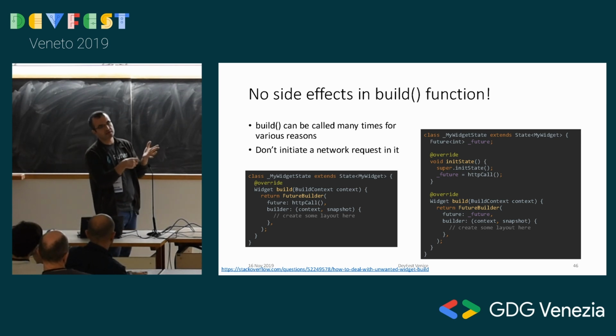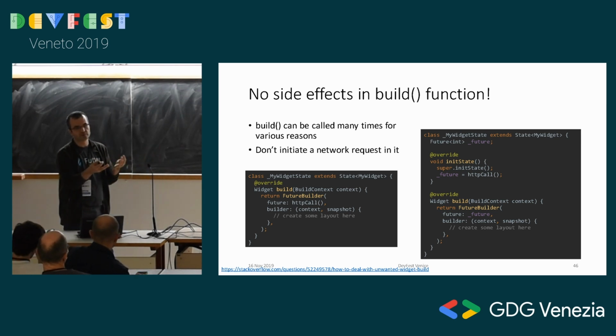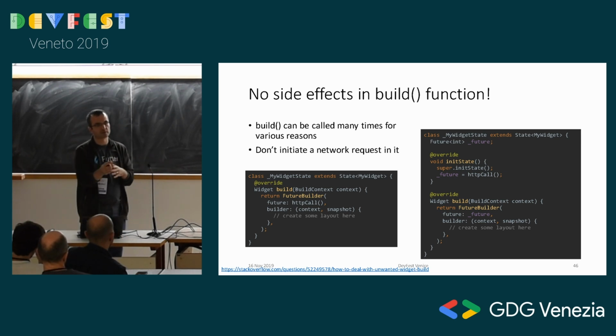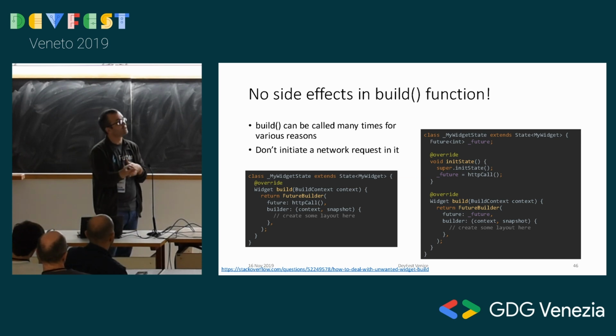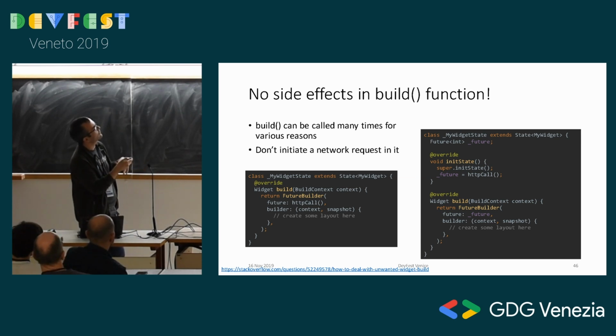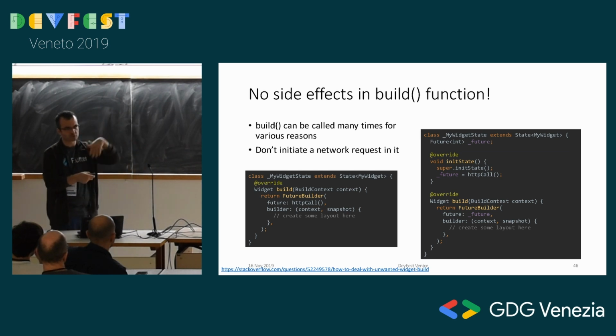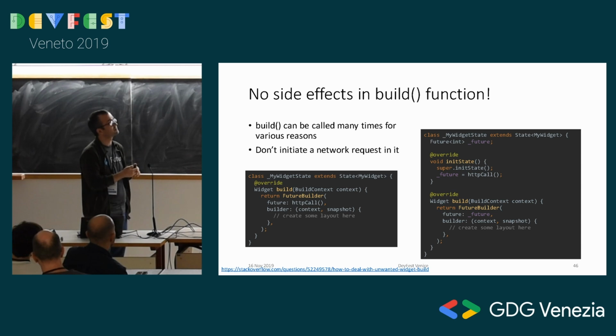Flutter does not make any guarantees about how many times it's going to call your build function. It can call your build function for a number of reasons. It's always supposed to be, without any side effects, data converted to UI. But if it calls it one more time, what happens? You create one more HTTP call, one more call to your server. You switch between apps, one more call to your server. Something pops up, one more call to your server, right? This is an easy way to get your bills stacked up on your cloud side. So you shouldn't be doing this, because this is creating an HTTP call as a side effect in your build function. It's not supposed to be happening.